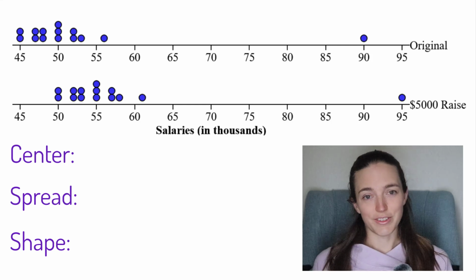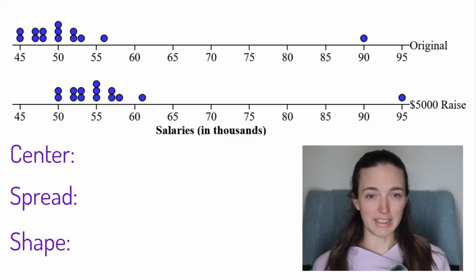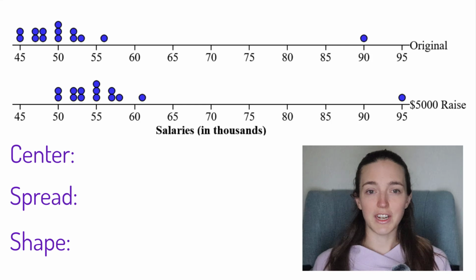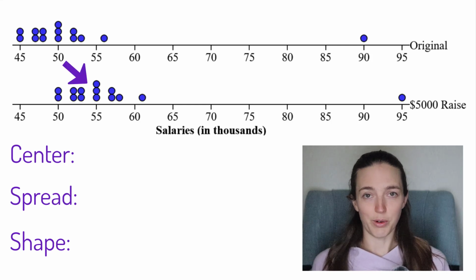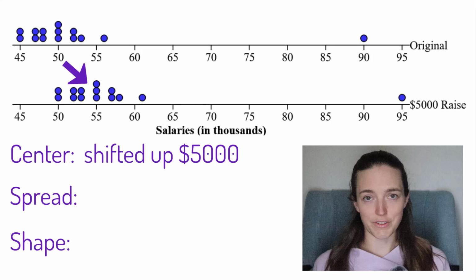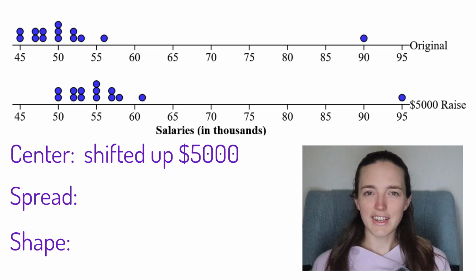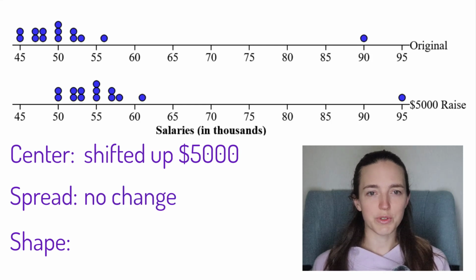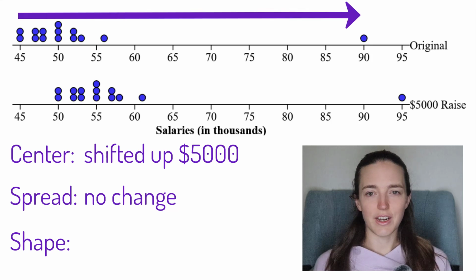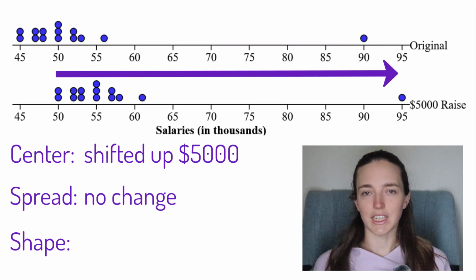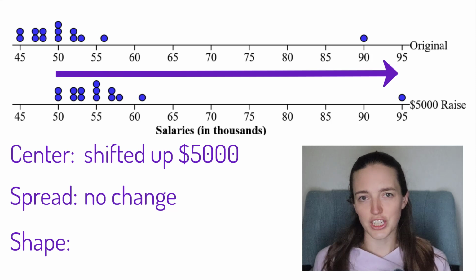The center looked like it used to be around 50, maybe a little bit less. That has just shifted up to be around 55 or a little bit less. So the center has just shifted up 5,000. Now, the spread hasn't changed at all. Before, the range was 45 to 90, and now it's 50 to 95. The minimum and the maximum have both moved up the same amount, so the range hasn't changed at all.